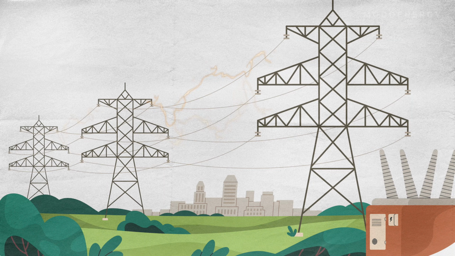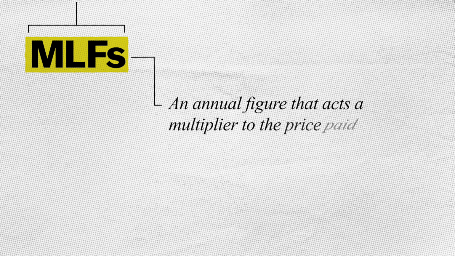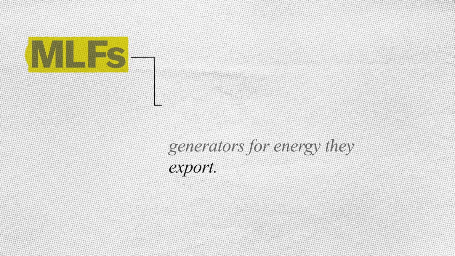Network losses also affect generators, both physically and economically. Physically, whenever energy flows through lines from generators to consumers, some of it is lost as heat because the lines have electrical resistance. Economically, AEMO represents these losses by applying marginal loss factors, or MLFs, to generators. This is an annual figure that acts as a multiplier to the price paid to generators for energy they export.